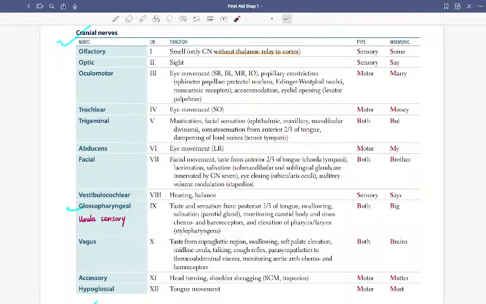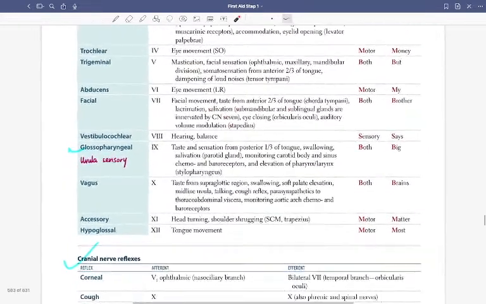Anterior to the third, tensor tympani, dampening of the sound. Dampening of loud sound, tensor tympani. That can be a significant one. Facial nerve, obviously, salivation, lacrimation, facial nucleus, eye closing. Vestibulocochlear, hearing and balance. Glossopharyngeal is important.